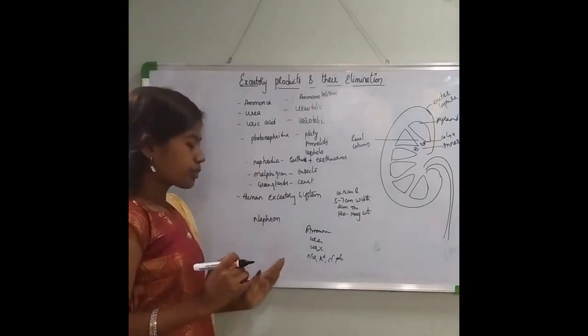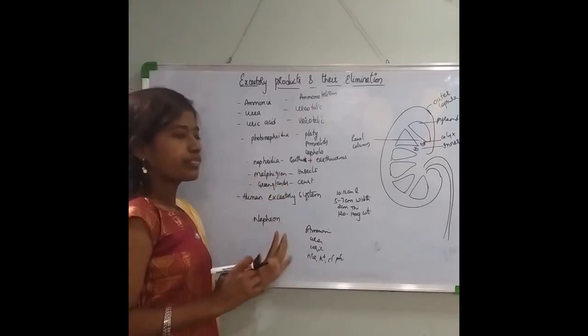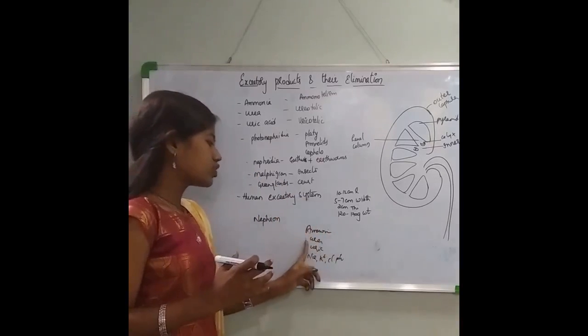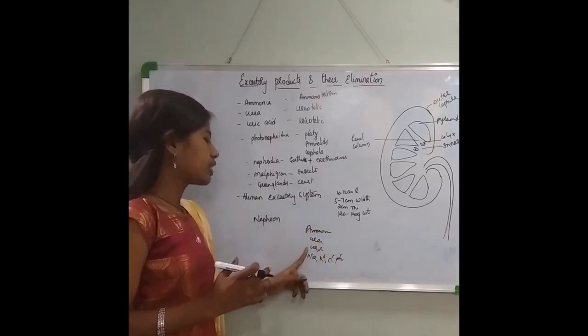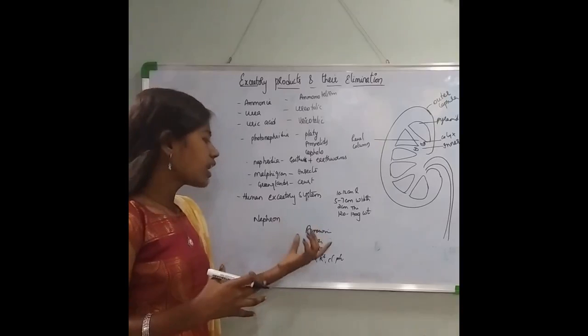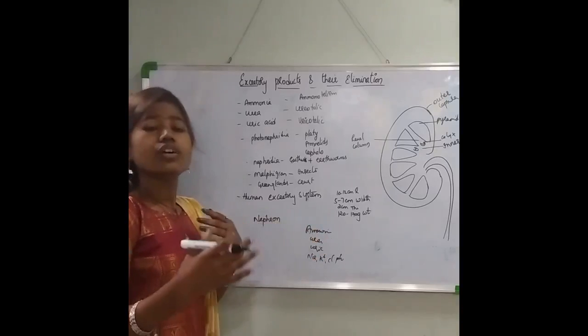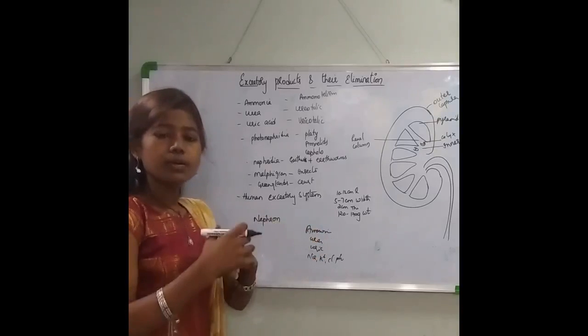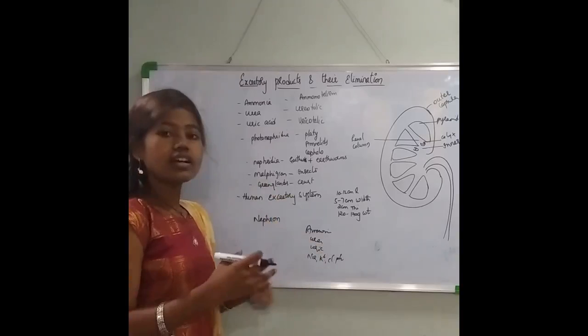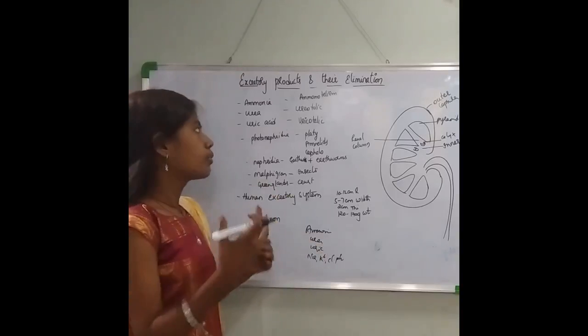For the proper function of your body, these products, the major nitrogenous wastes ammonia, urea and uric acid, have to be removed partially or fully. Now we'll discuss how ammonia, urea and uric acid are excreted out of your body.